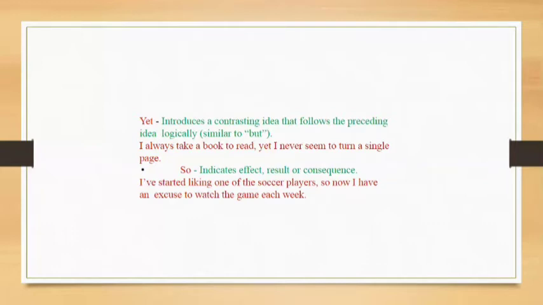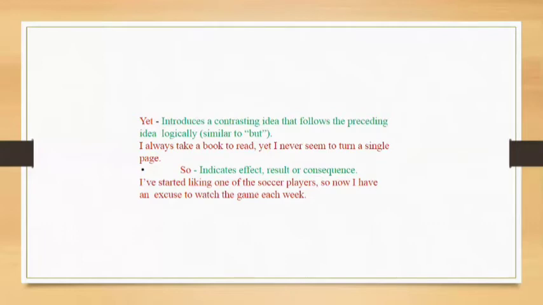So we have so, for illative conjunctions. So we have cumulative conjunctions, adversative conjunctions, alternative conjunctions, and illative conjunctions, which show inference, which show conclusion.